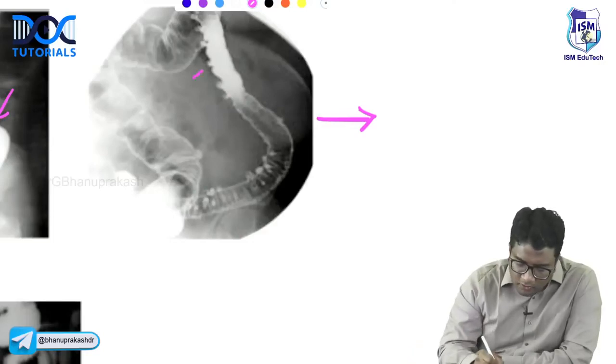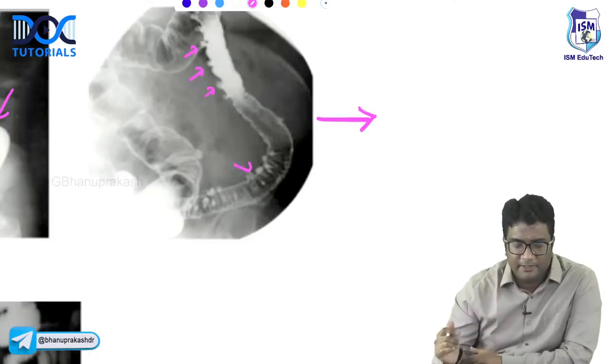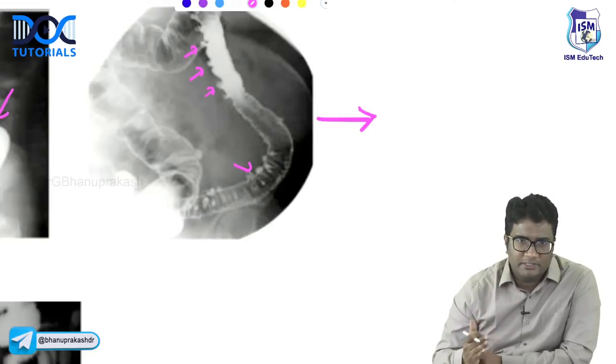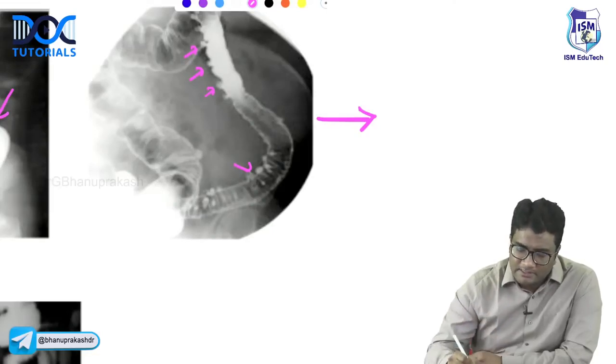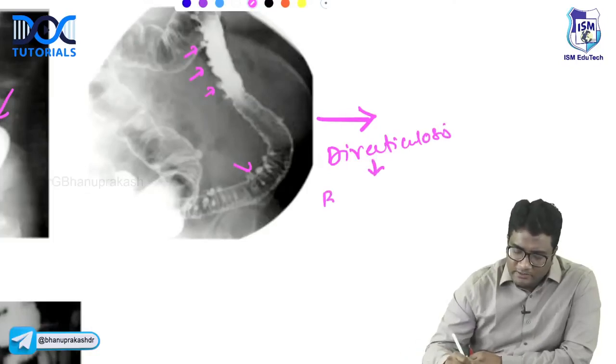Can you see small outpouchings like this, especially on the mesenteric side, where the mesentery is? So these small outpouchings that you see on the mesenteric side, this is diverticulosis. Diverticulosis is mainly seen on barium enema. The investigation of choice is barium enema.